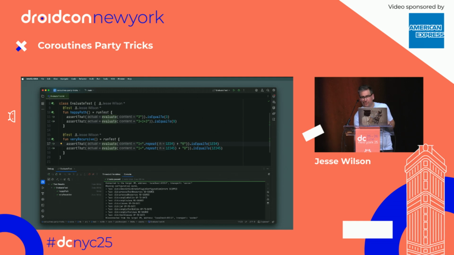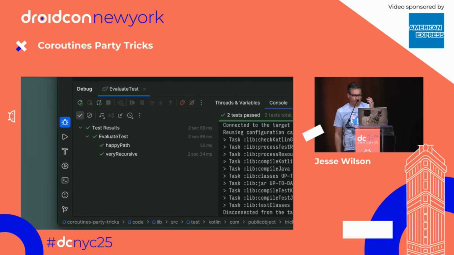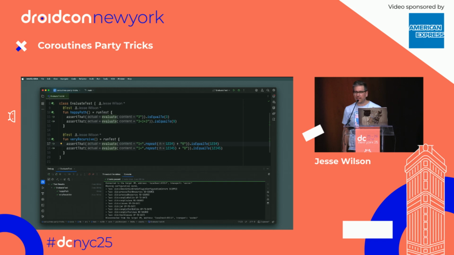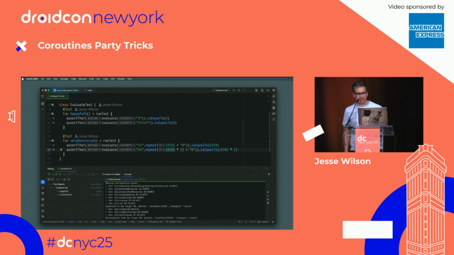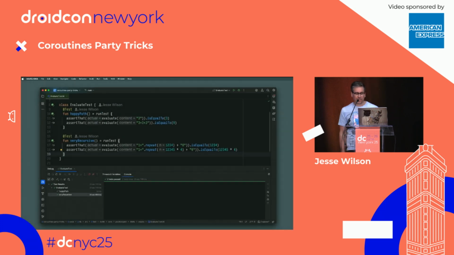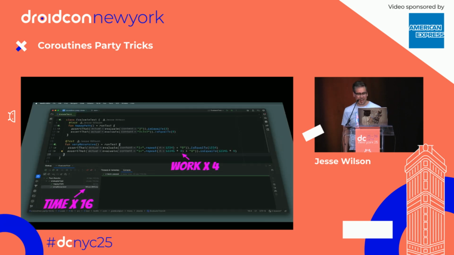All right, but there's one extra thing that you might have noticed here. When we ran that test, it took 2.5 seconds, it took 2 seconds. That was weird, right? It was really weird. So because I'm a scientist, we're all scientists, I'm just going to poke at this a little bit. Let's multiply the number of elements that we're going to add by 2, and then we're going to run it, and it turns out that the amount of time it takes to execute multiplied by 4. Huh? Our hypothesis is forming here. Let's quadruple the original size, and it turns out that the time it took to execute multiplied by 16. Huh? It's fun, right? Something's happening here.